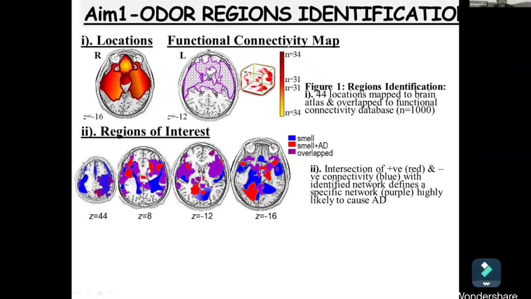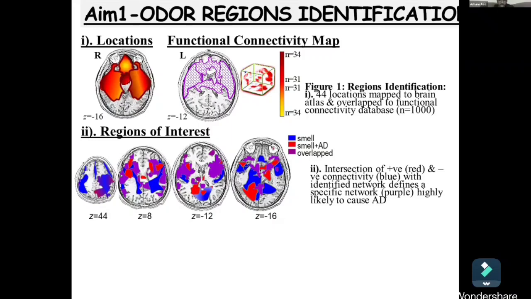by mapping them onto an MNI sixth generation brain atlas, and then overlapping it to a functional connectivity AD Neurosynth database from 1,000 healthy participants by applying the Fisher-Z transformation and then calculating a T-map for each location. Next, the regions of interest were identified by a clustering algorithm containing at least 250 millimeter cubed and one fully connected voxel. Here you can see the intersection of positive connectivity and negative connectivity, positive connectivity in the red and the negative connectivity in the blue.